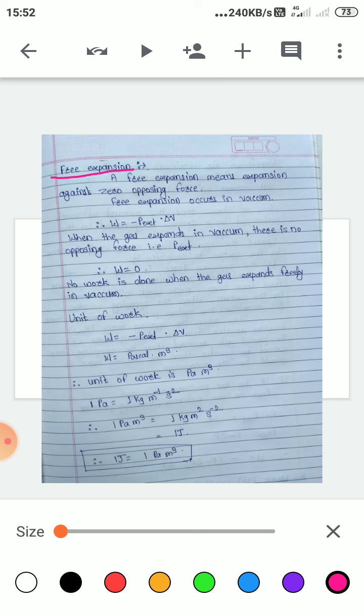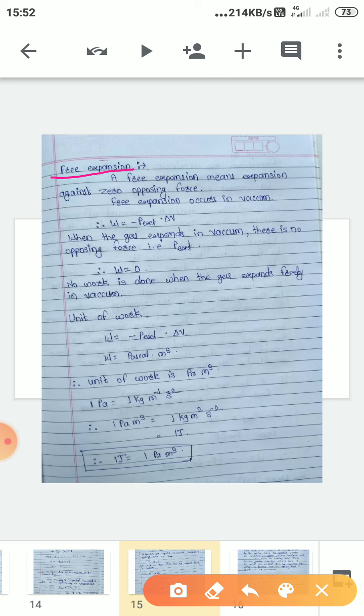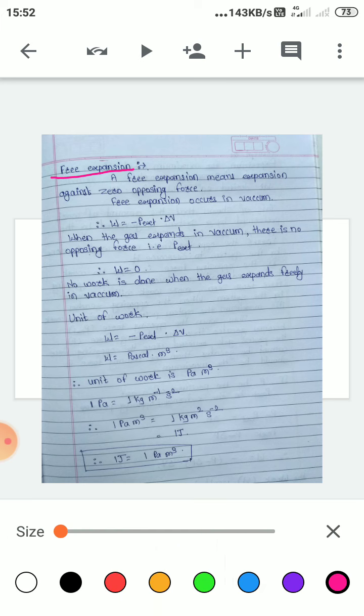If a gas expands against, or in presence of, zero opposing force, that means expansion of a gas with zero opposing force or in absence of opposing force, such expansion of gas is called free expansion of gas.